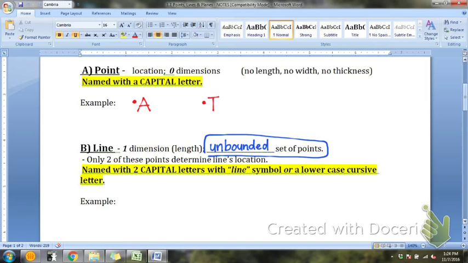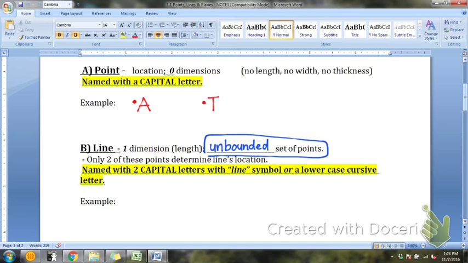What does the word unbounded mean to you? No boundary, right? It goes on and on and on. So a line goes on and on and on. That's what a line is. It's an unbounded set of points, to infinity on each side. It's named with 2 capital letters.